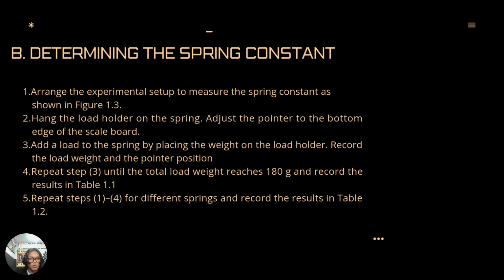Record the load, weight, and the pointer position. Fourth, repeat step 3 until the total load weight reaches 180 grams and record the result in table 1.1. Fifth, repeat steps 1 to 4 for different springs and record the result in table 1.2.